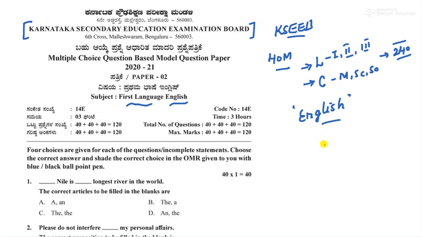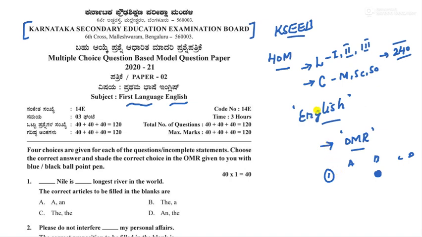And also one more thing, you will be provided with OMR sheets. I have explained this in my maths video. OMR sheet, you might be aware of this. Four options will be given for one question, A, B, C, D. You have to round off any one which is the correct answer. For example, if the answer of first is option number B, here you have to round it off.